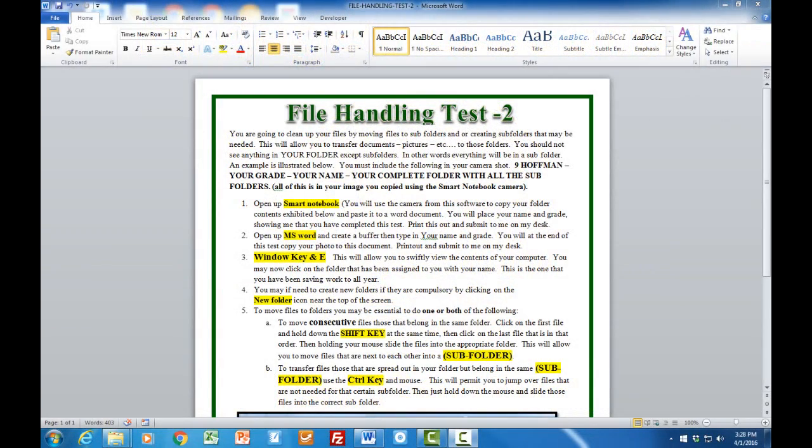Welcome to File Handling Test 2. Now, this test and this video are going to illustrate to you how to clean up your folder. But first of all, let's look and see what you have to do.